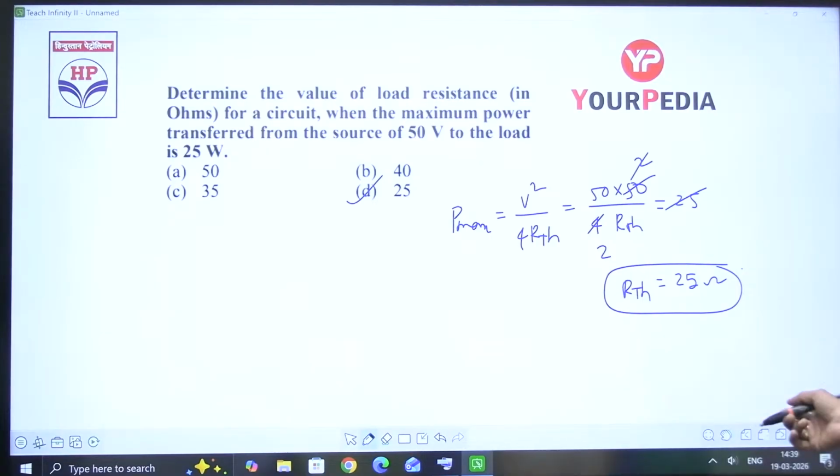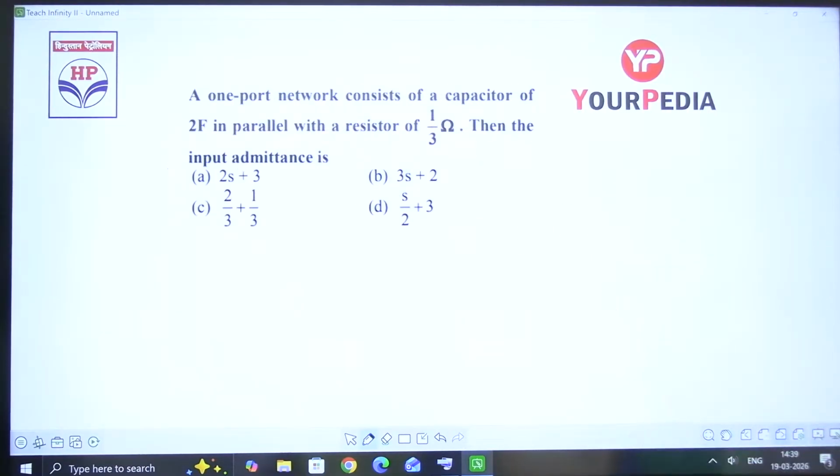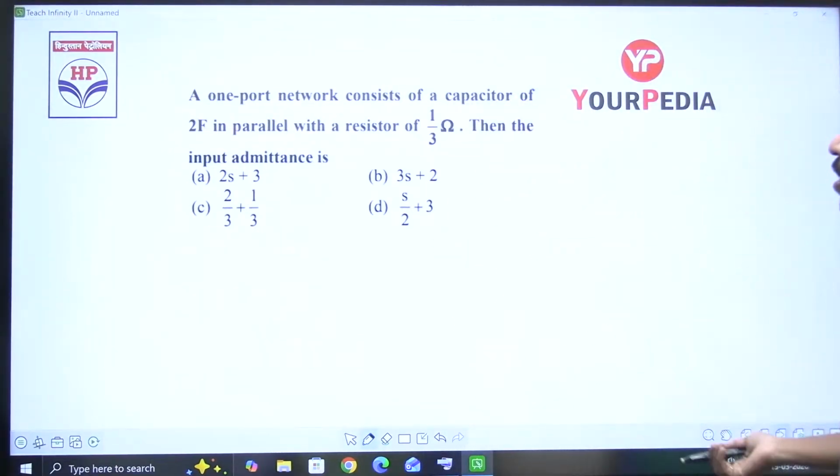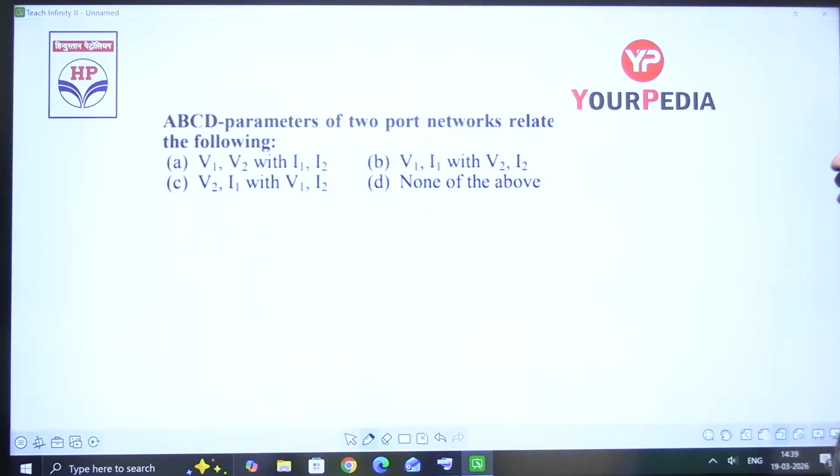Option is D. Next, there is a two-port network. This much depth is not required, we leave it. Otherwise, you can try. The input admittance is not required. That involves some 4-5 steps, and that much time is not there in the HPCL examination. They will give simple questions, maximum 1 or 2 steps of answering. Right? Answer this question, please, ma.